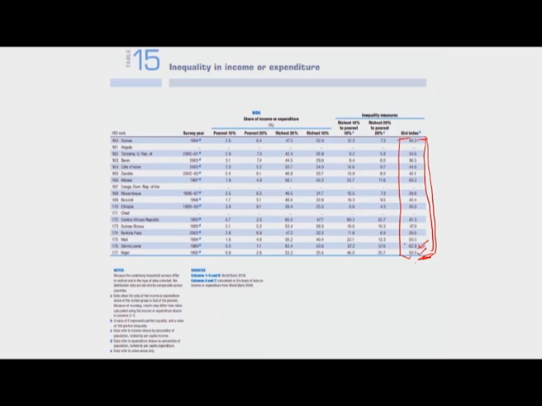Similarly, if you look at this series here, these are mostly the sub-Saharan African countries, and among them the country which has the lowest Gini index is Ethiopia, and the highest is Sierra Leone, which means that among these groups of countries, Ethiopia is relatively less unequal compared to Sierra Leone. Note that this inequality is calculated across incomes or expenditures, and this is something I probably touched upon in one of the earlier classes.